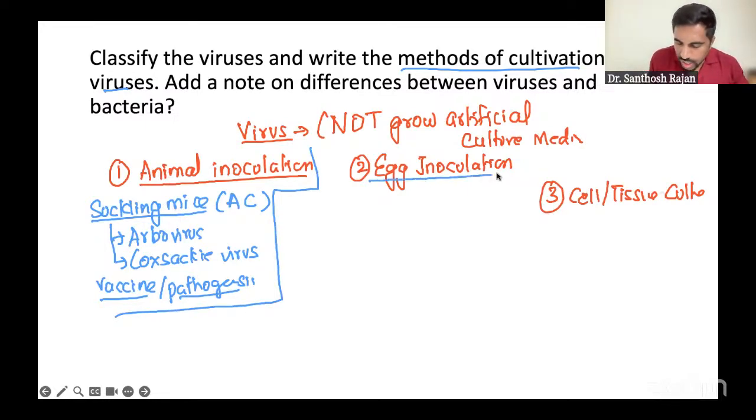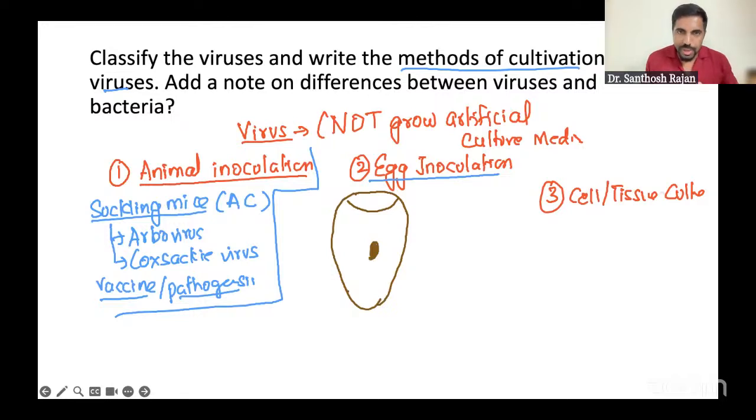Egg inoculation. Now, in egg inoculation, this is a picture. I don't want to make you stressful here. We have a picture that you can see. So when you talk about the egg, this is an egg, let's say. First of all, you will have an embryo, right? You will have a baby, the baby chicken. So embryo.